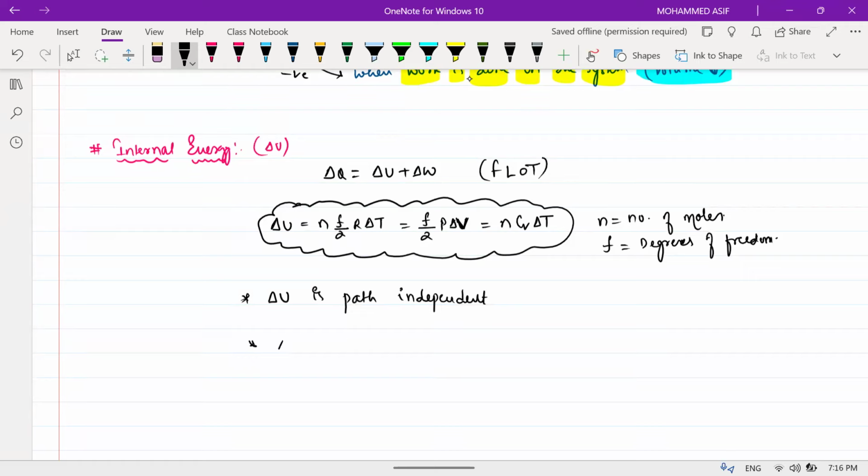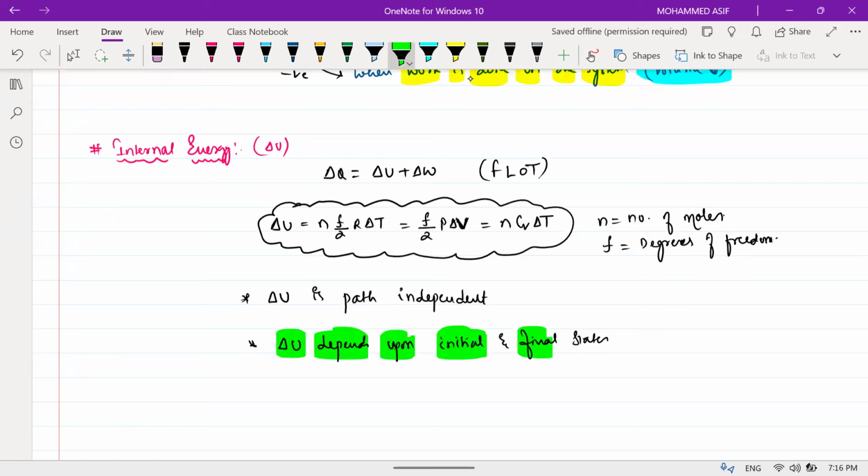In the same way, delta U depends upon the initial and final states of temperature. Delta U depends upon the initial and final states, and delta U is independent of what? Path. And the delta U formula is delta U equal to n into f by 2 R into delta T. R is the universal gas constant, delta T is the temperature difference, P is pressure, delta V is the change in volume, Cv is equal to what, beta? Molar specific heat.